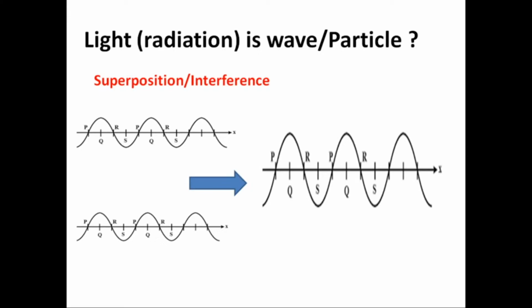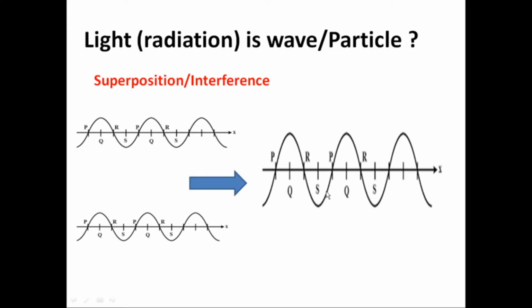Now to understand this, we have to look at some of the properties given by light. See, light is producing an interference pattern. In the interference pattern, superposition takes place. At the time of superposition, two identical waves overlap each other and produce that intensity pattern.